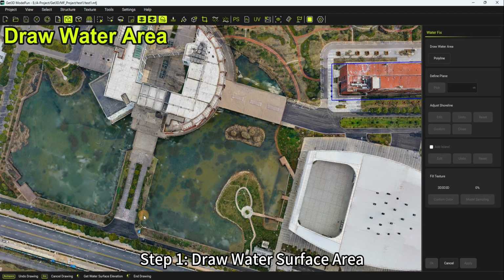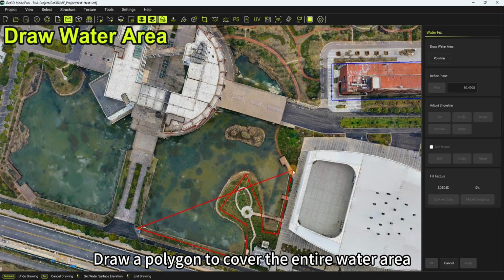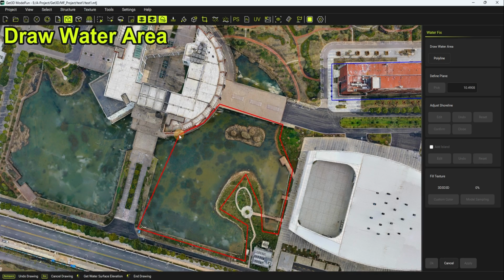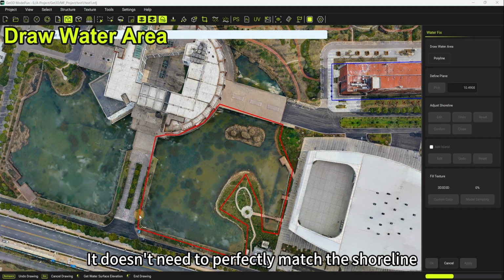Step 1. Draw a water surface area. Draw a polygon to cover the entire water area. It doesn't need to perfectly match the shoreline.